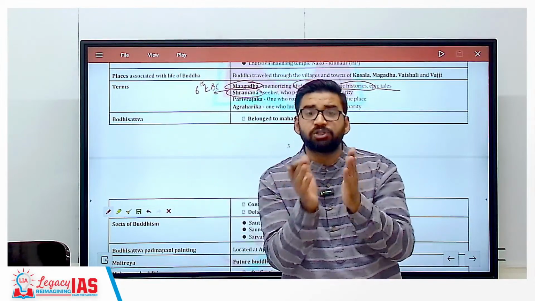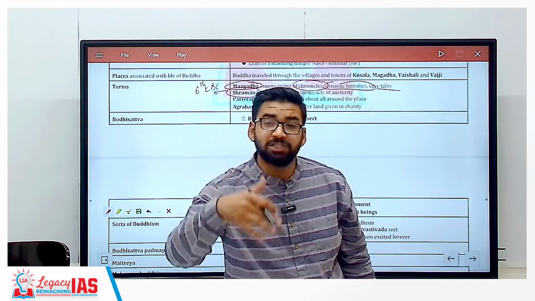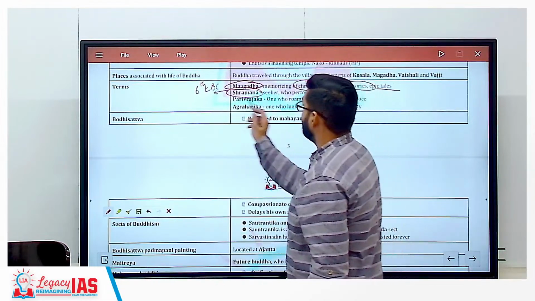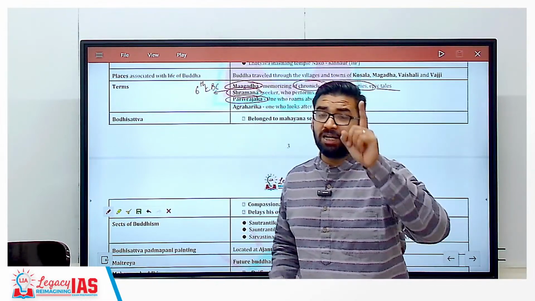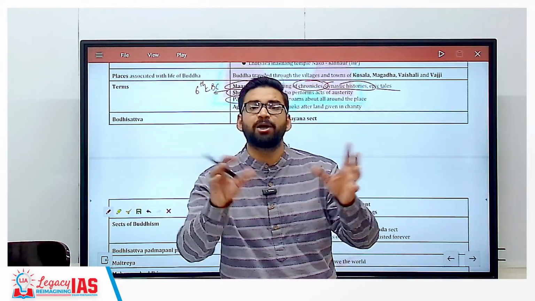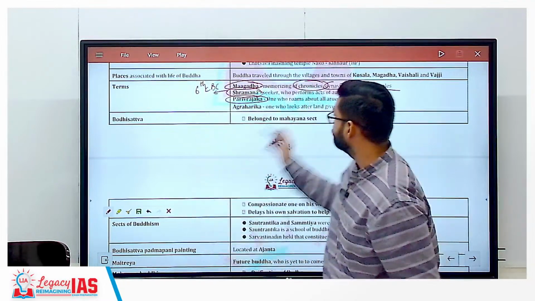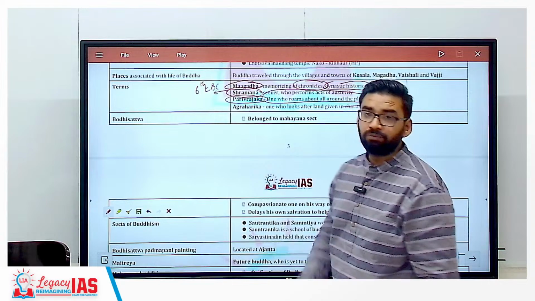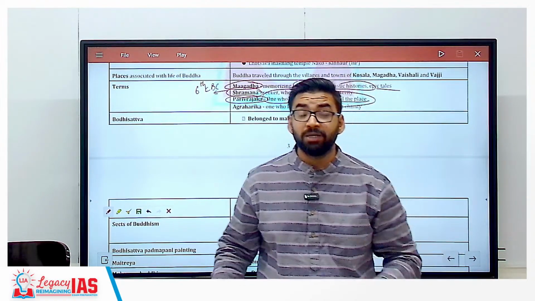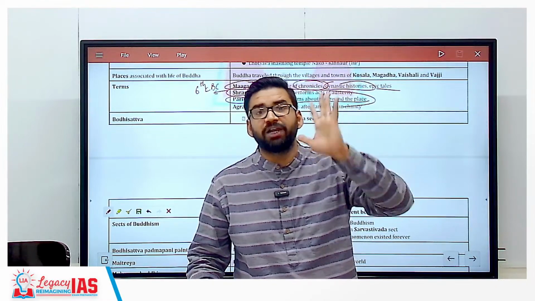So there are some important Shramana religions like Buddhism, Jainism, Ajivika. These religions come under the Shramana tradition. Then Parivar Ajag. When Buddha left his home at the age of 29, he became Parivar Ajag, that means homeless wanderer. Clear? We have discussed all these things in class. Just go through your notes. Class notes are very important.